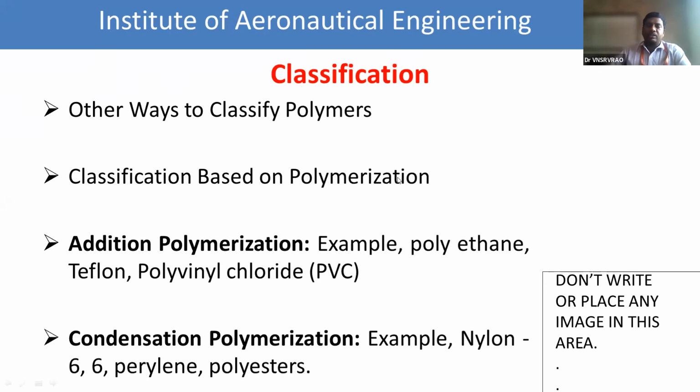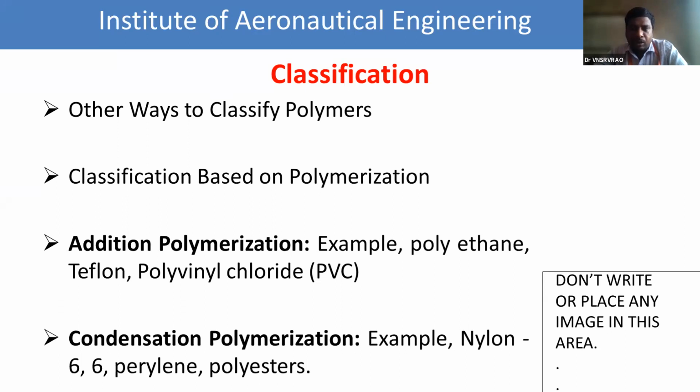The polymers formed under condensation polymerization are nylon 66, terylene, and polyesters. Condensation polymerization involves the formation of byproducts. So that is the difference between addition polymerization and condensation polymerization. This is the third classification.